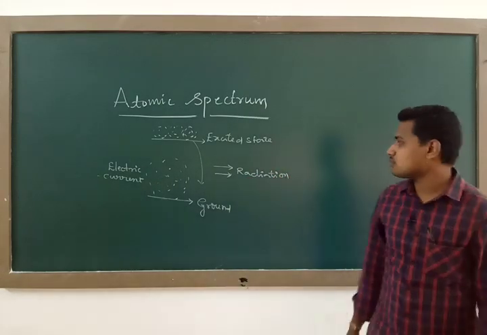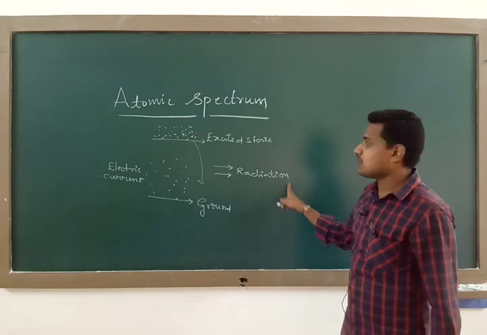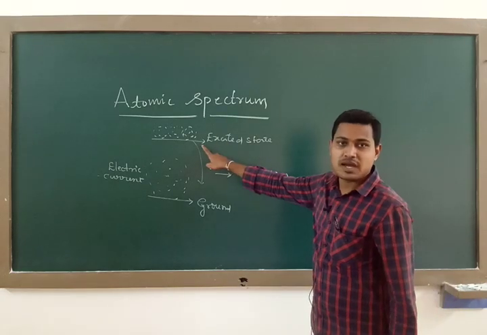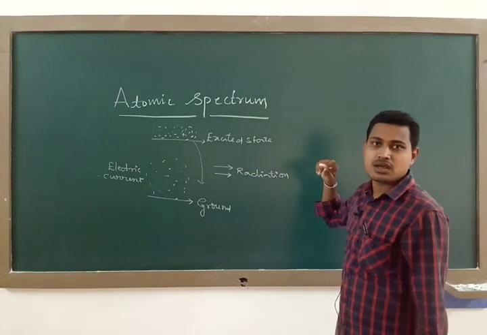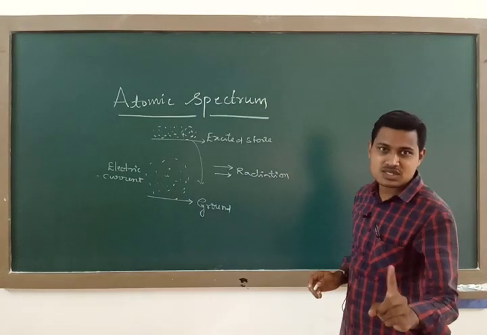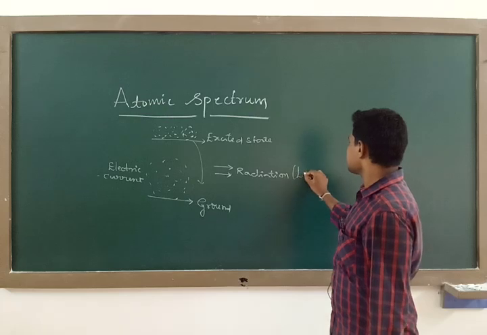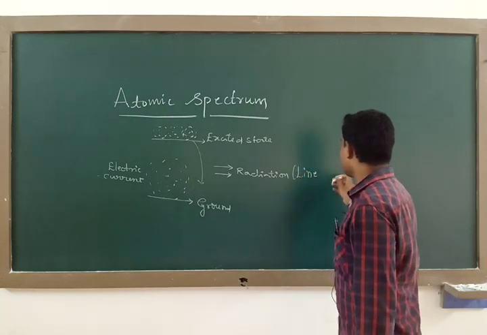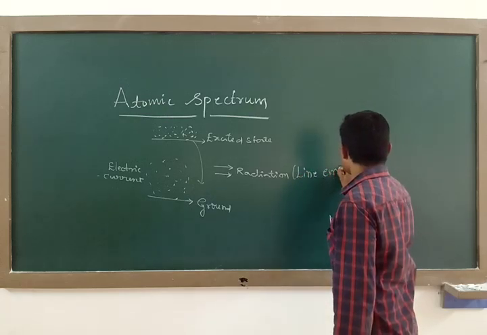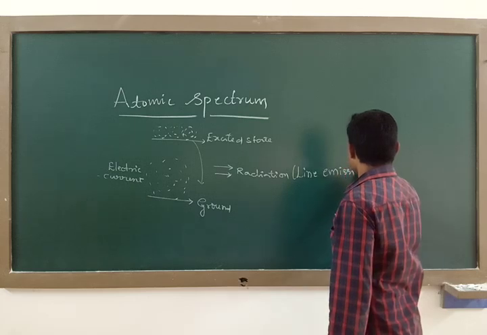So, this radiation which is emitted from the atomic gas or vapor after the excitation is called the line emission spectrum.